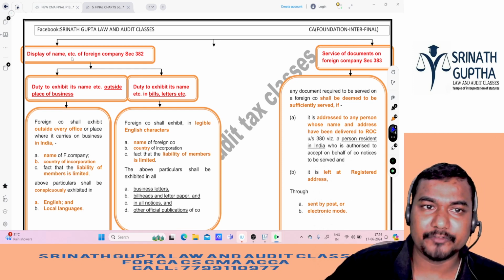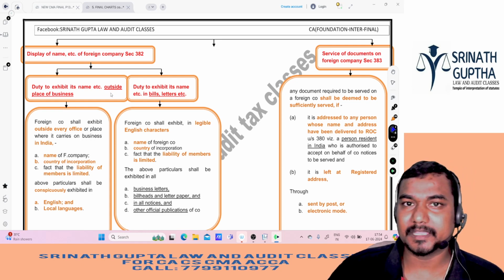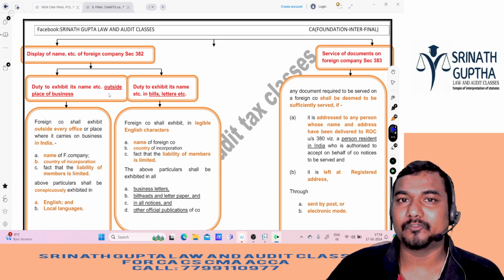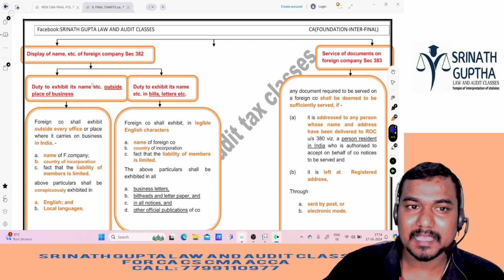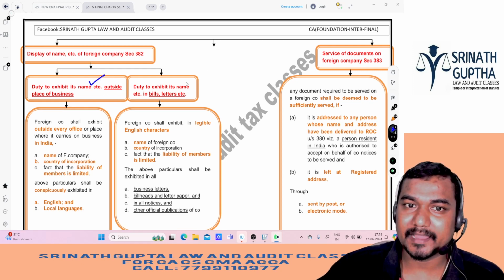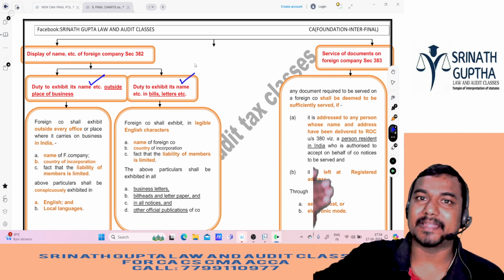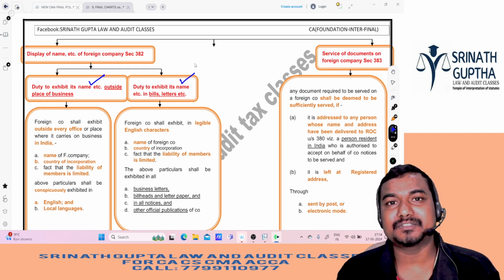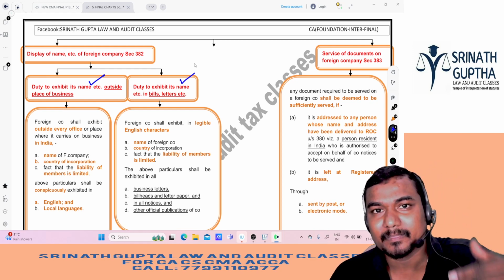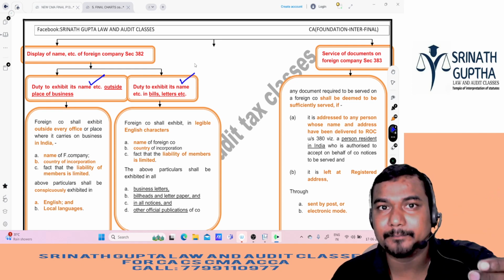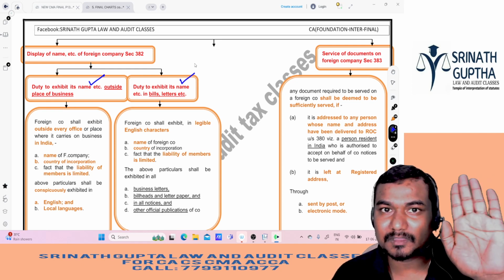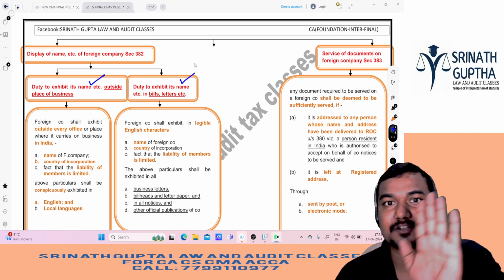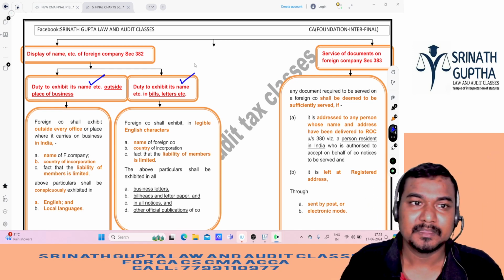First, display of the name of the foreign company. He is explaining about the display of the name of the foreign company in two places: one is outside the office, and also on the bills, letters and vouchers. So the company has to specify the foreign company address and foreign company name outside the office and also on papers, vouchers and documents. Let us see.